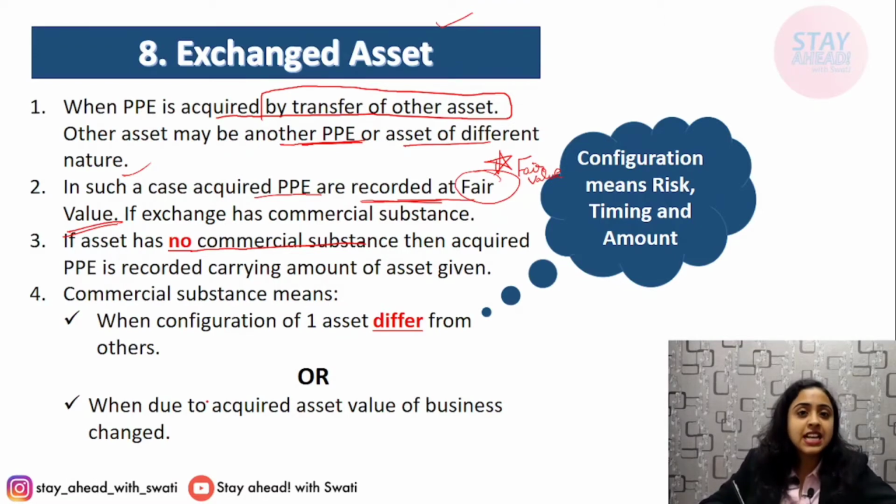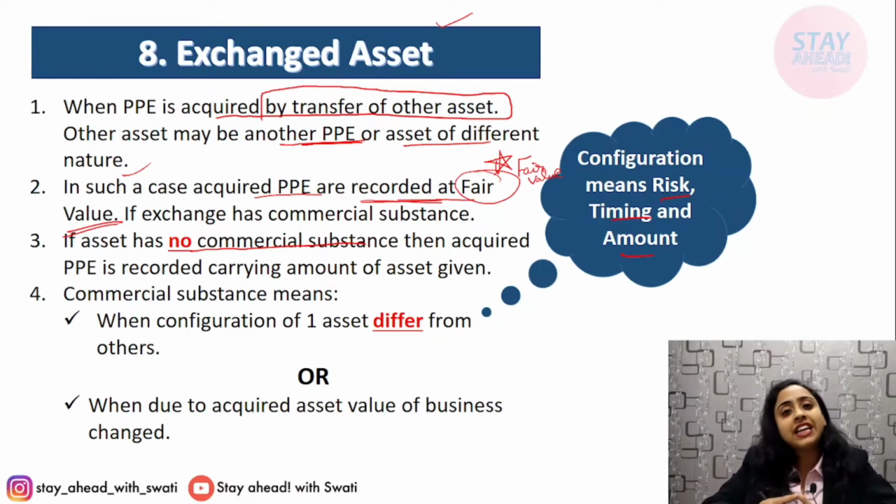Commercial substance is just the difference of any risk, timing or amount. Configuration should be different. For example, if you exchange any 2 pens, okay, they are identical, they are of same price, they are of same company, they have the same amount of ink in it, those 2 pens are identical. So if you exchange it, it will not be considered as exchange asset.